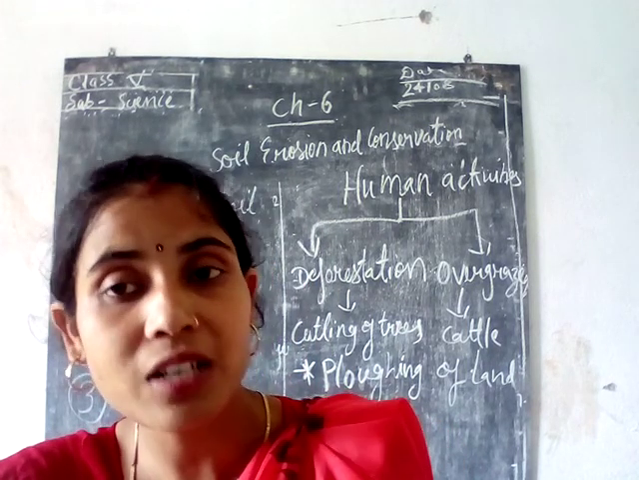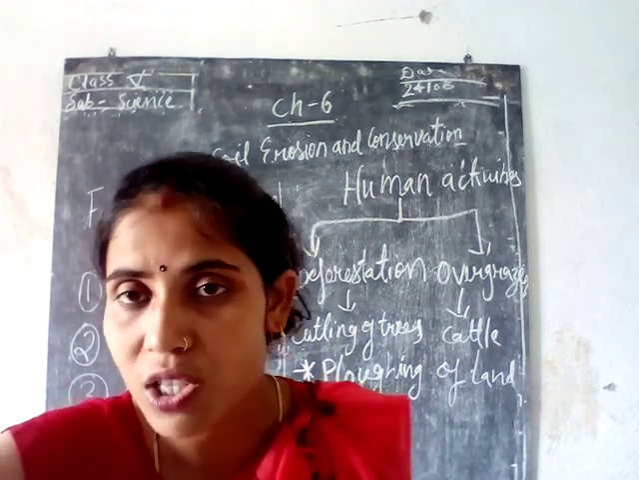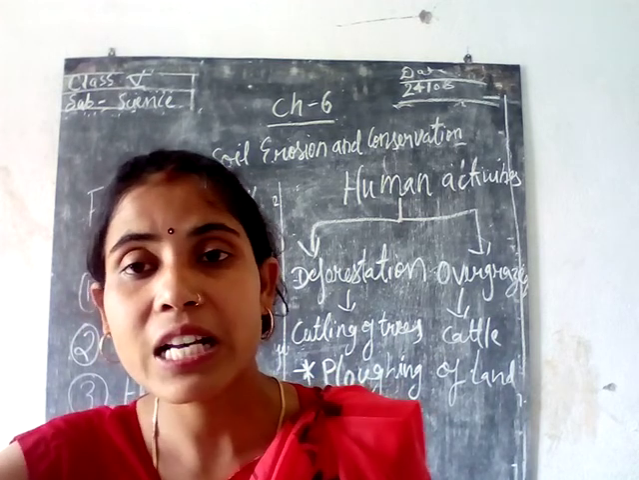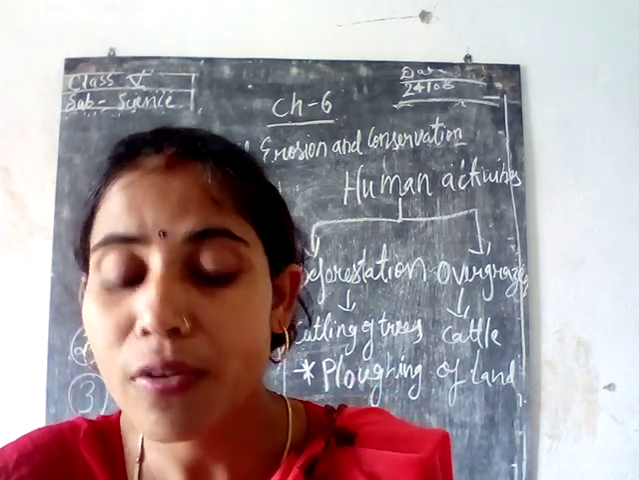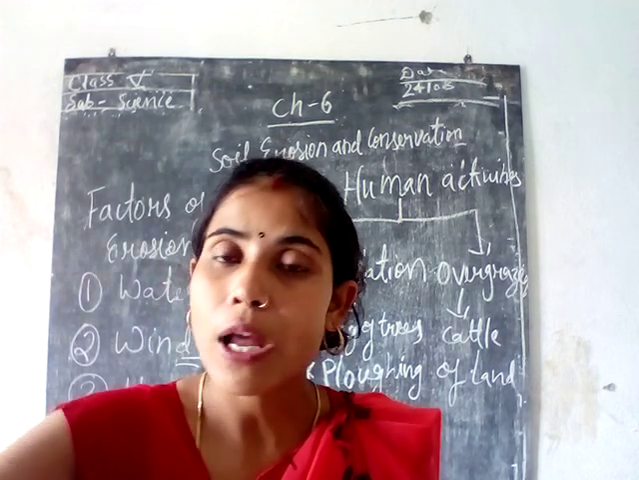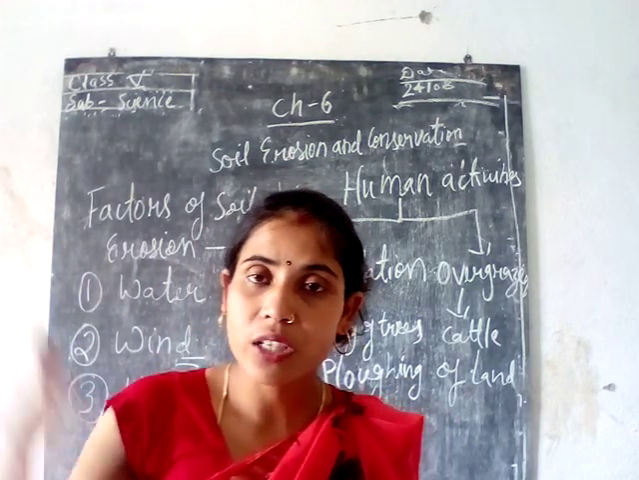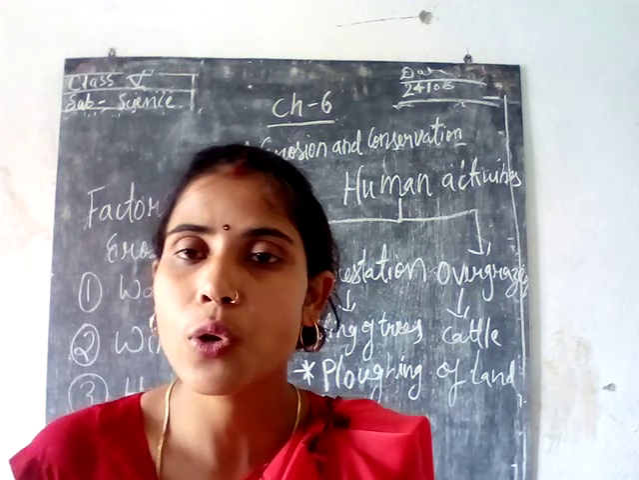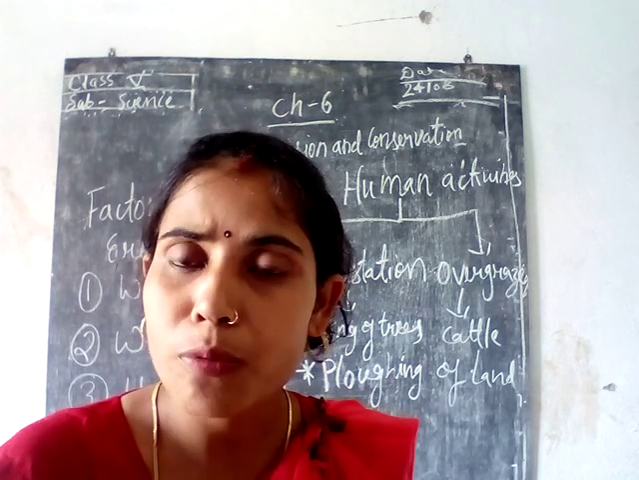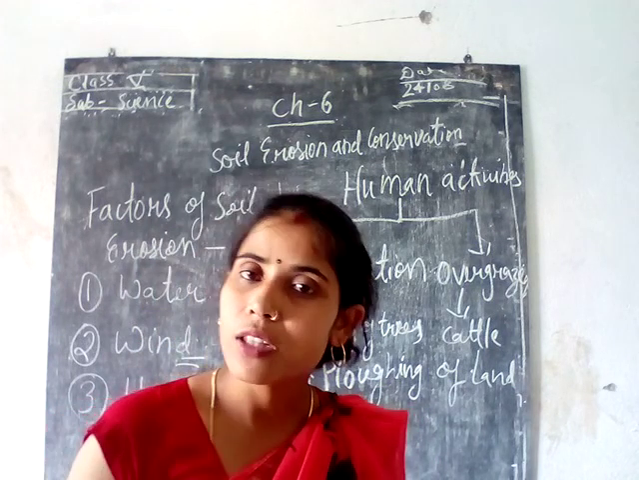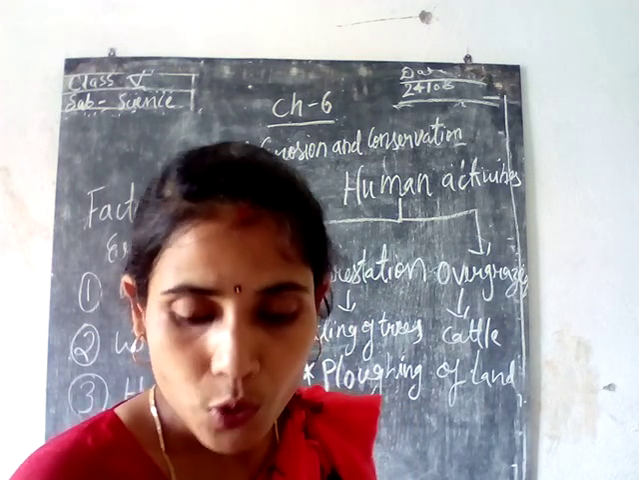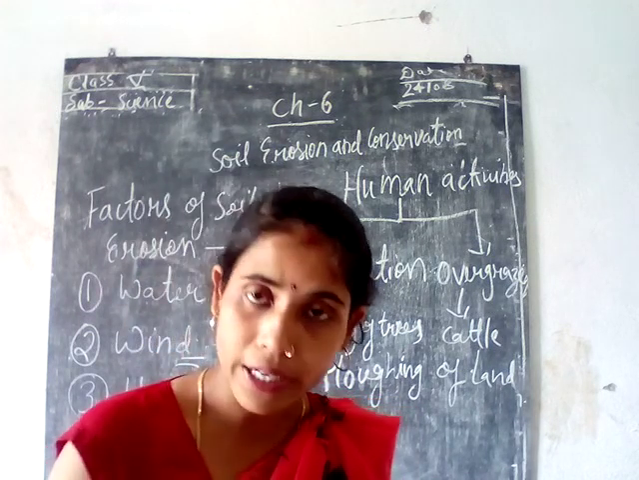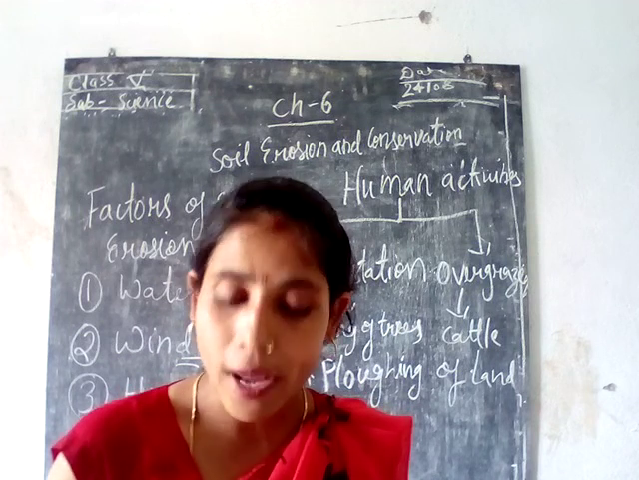So under human activities we have three factors. One is deforestation, the other is overgrazing by the cattle, and the third factor is plowing of the farmland, which leaves the soil loose, and then when a factor like wind and water comes, it will easily erode the soil along with it. Erode means takes away the soil along with the water and along with the wind when heavy winds blow. So these are some of the factors which affect soil erosion.